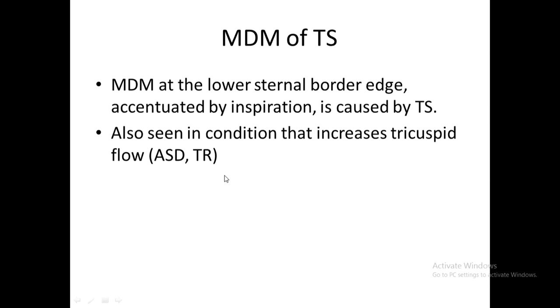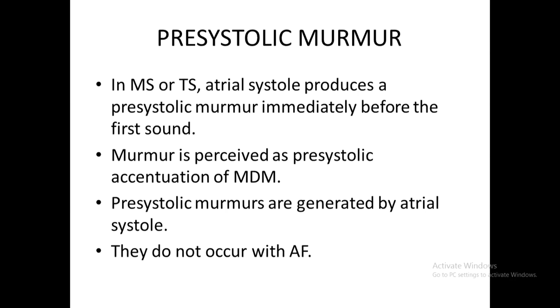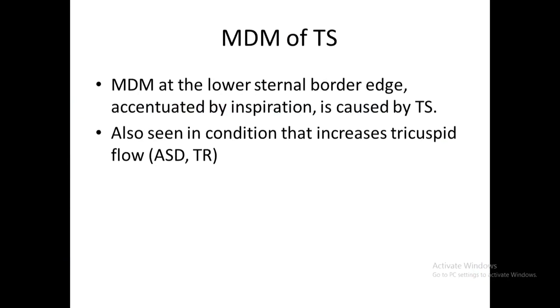So in ASD, the typical finding is that the second heart sound is wide and fixed split. It doesn't vary with respiration. In inspiration and expiration, the distance remains the same, and you can also hear a flow murmur in the tricuspid region. If PH develops, then of course you can have the auscultatory findings of pulmonary artery hypertension.